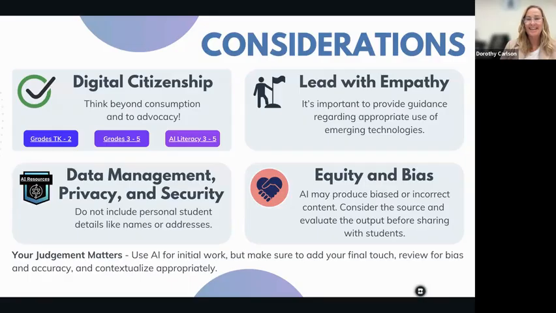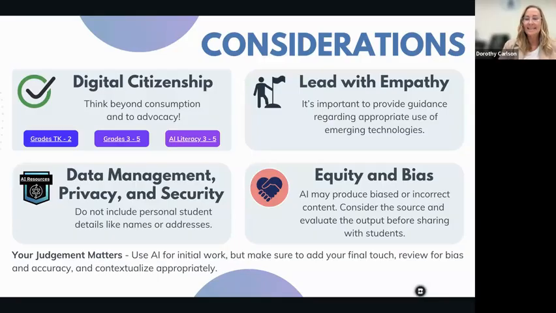The third consideration is data privacy and security. It's important that students are asked to use AI tools that have data privacy agreements with Poway Unified. There are several federal laws that protect student data privacy, and we want to be sure that we're doing that when we use tools in our classroom. If you're not sure if a tool you're interested in using has a data privacy agreement, please reach out to EdTech and we'll offer that email at the end of the webinar.